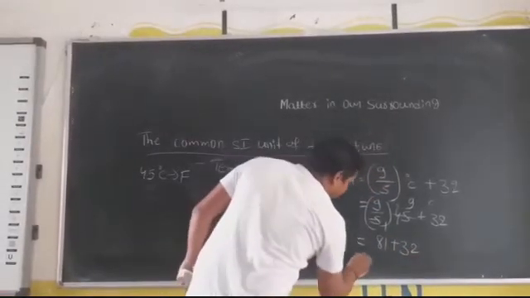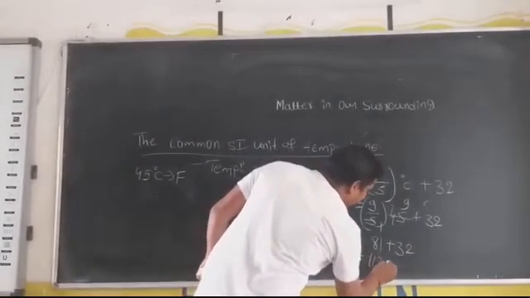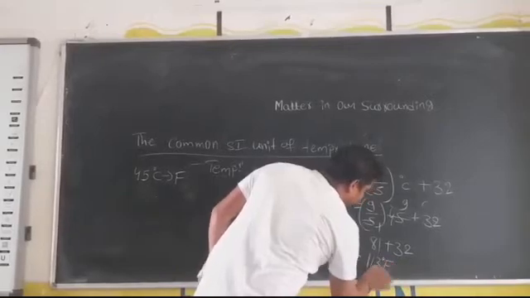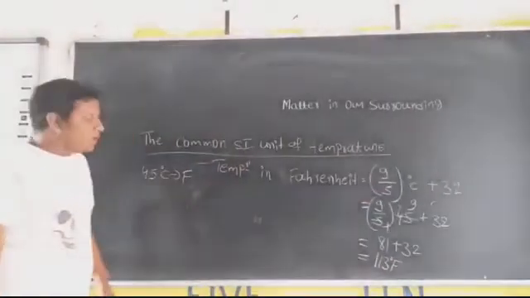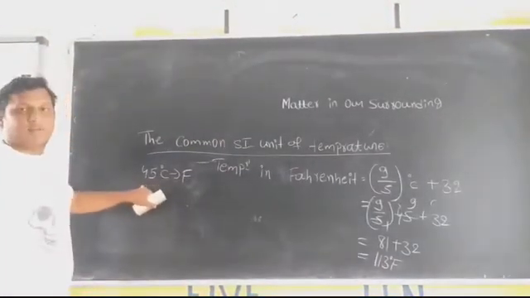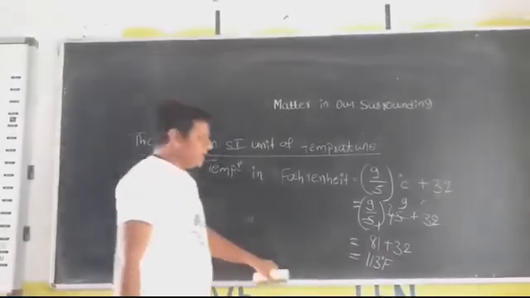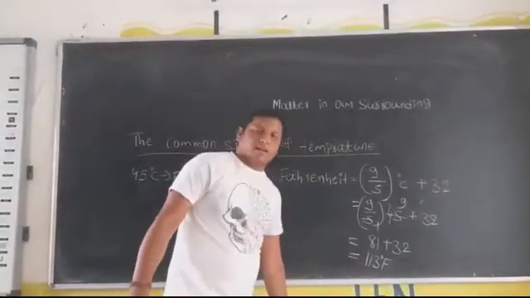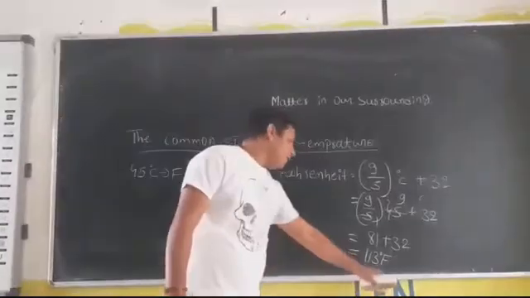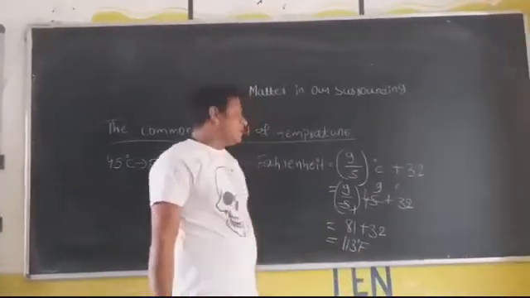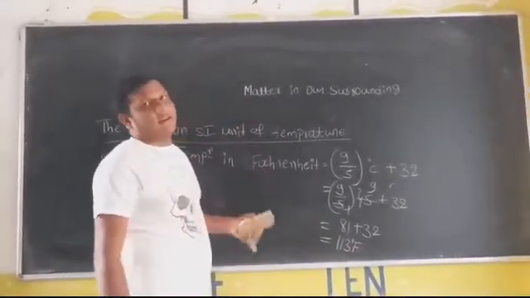It indicates 113 Fahrenheit. This is the answer for 45. 45 degrees Celsius can also be written as 113 degree Fahrenheit. You should write an F after the number. It indicates the scale is Fahrenheit.